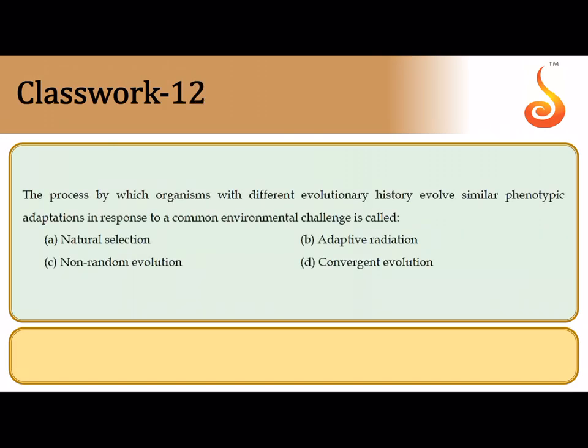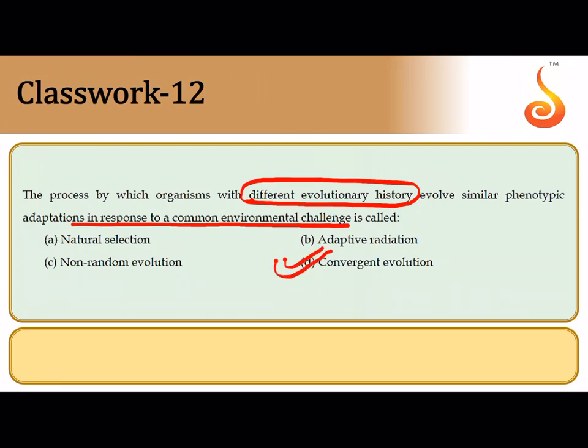The 12th question says, the process by which organisms with different evolutionary histories evolve similar adaptations. So they are not related to each other, but unrelated species are similar in terms of their adaptations because they occupy similar habitats. Now this is possible only in the case of convergent evolution, isn't it? It is a case which gives rise to analogous organs, where totally unrelated species develop similar adaptations because they live under a similar set of environmental challenges. So the correct answer is option D.